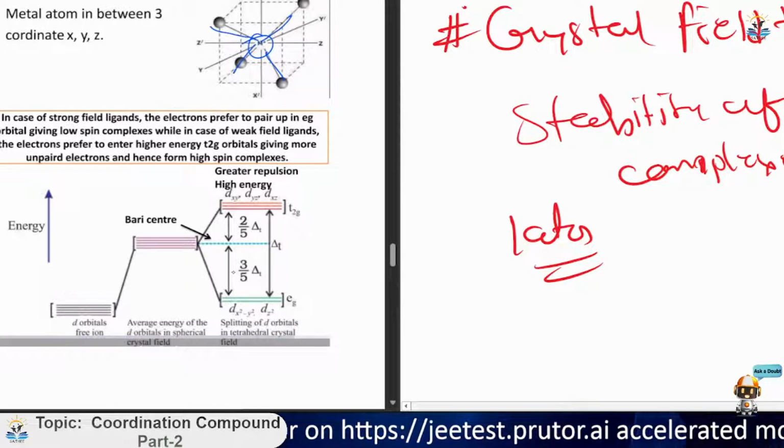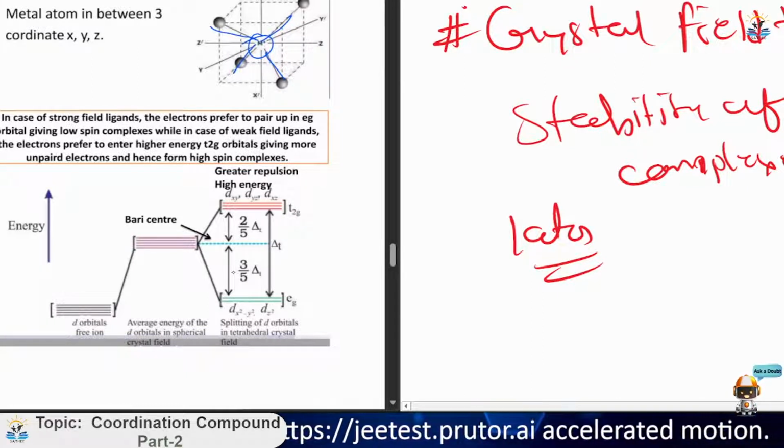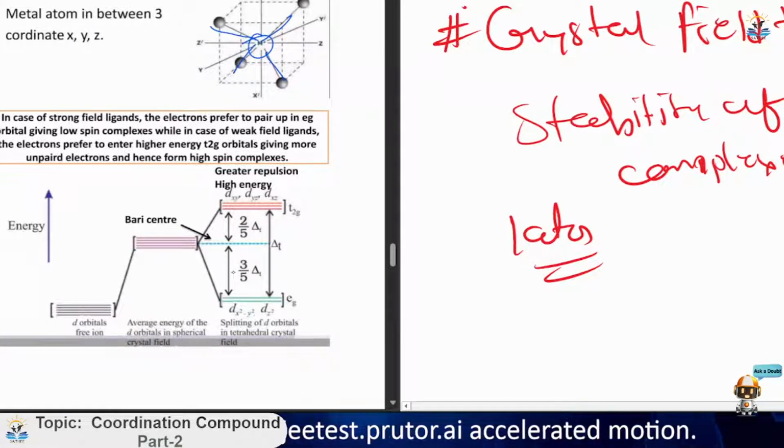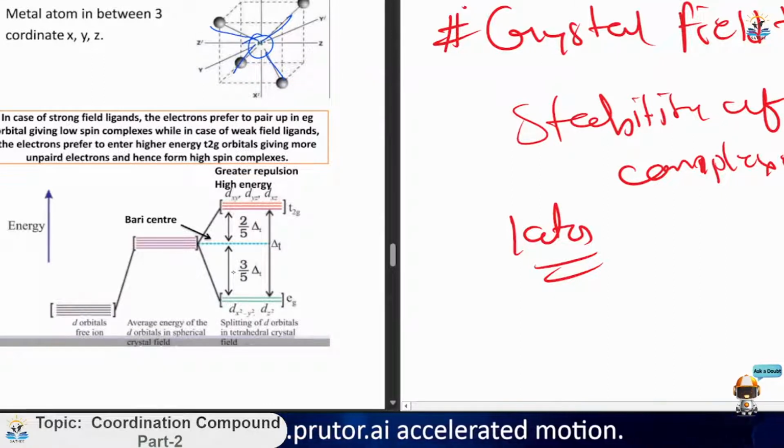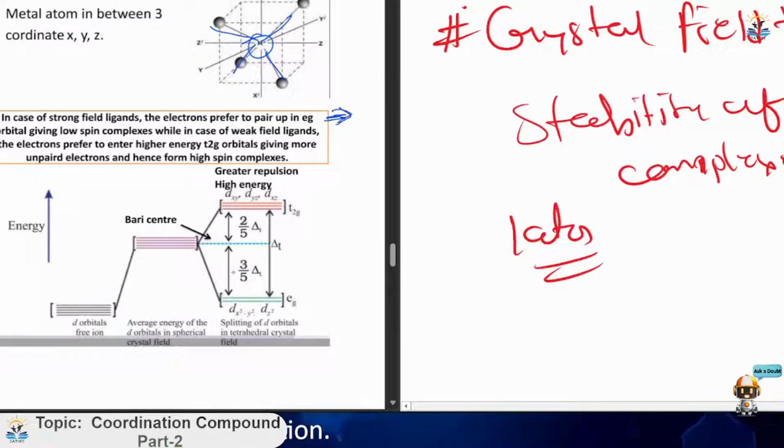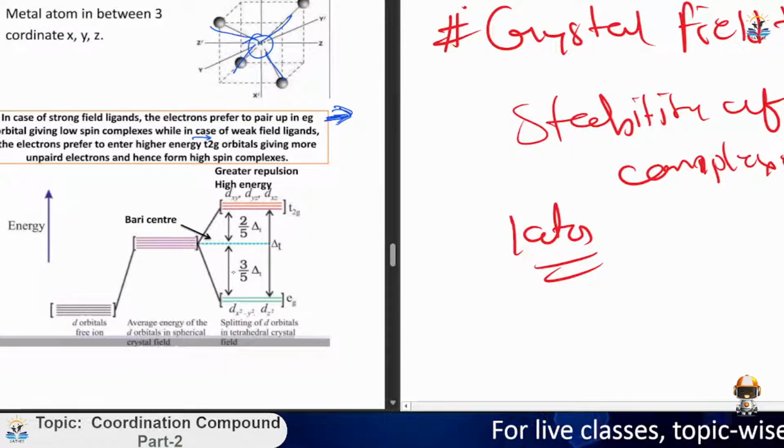Now, if we have strong field ligands or weak field ligands, we will have an energy difference there. In a strong field ligand, the electrons prefer to pair up in EG. See, the first pairing will occur in the EG orbital, giving low spin complexes, while in the case of a weak field ligand, it prefers to go to T2G, that is the higher energy set. What I am trying to say is that degeneracy is obtained when splitting.